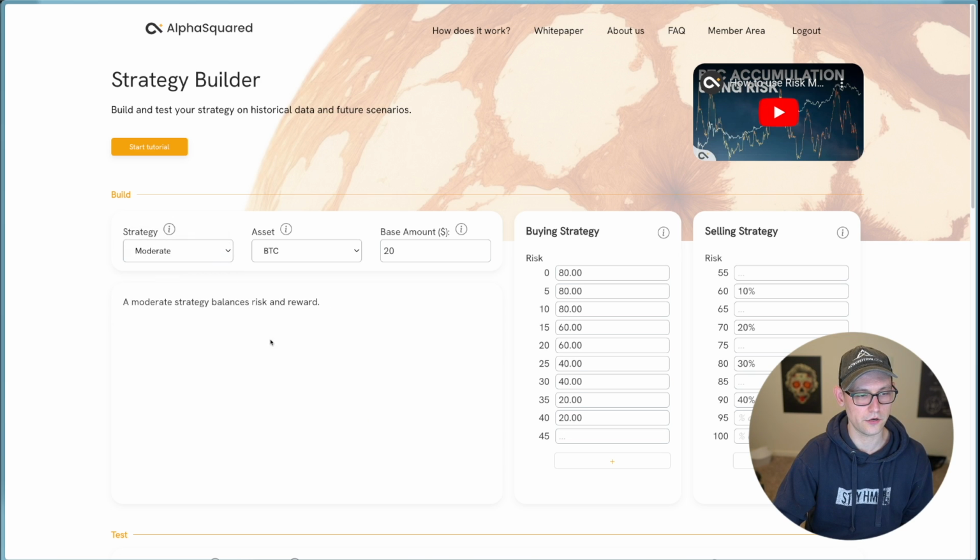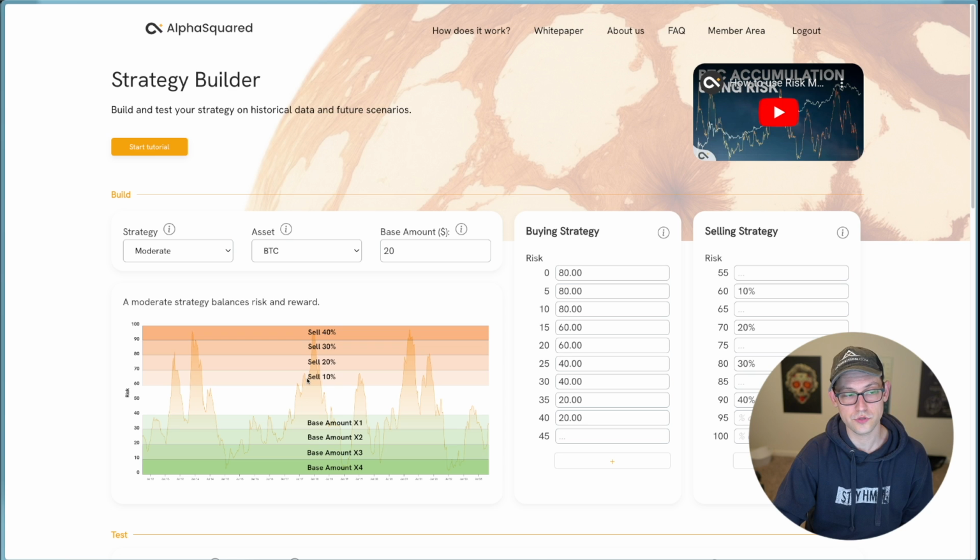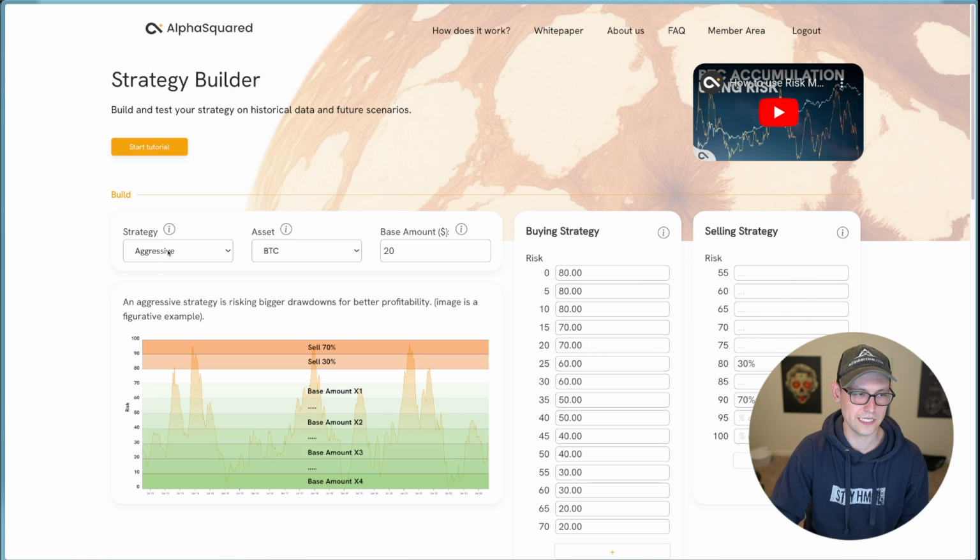If we take a look at the moderate strategy, we'll see that it's also starting to sell between 60 and 70, but it's augmenting your base amount all the way from 40 down to 30, down to 20, down to 10, and that number keeps getting higher and higher. And you'll see that reflected over on the buying strategy and the selling strategy here on the right side of the screen. Next, you could see this as a very aggressive strategy. You're buying all the way from the 70s down into zeros, and you're selling larger amounts as we get above 80 and above 90.